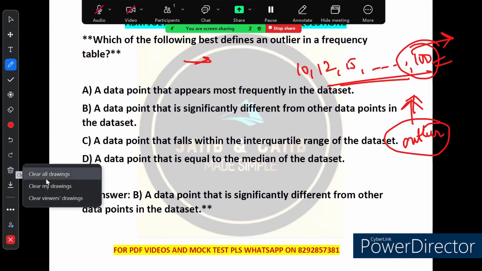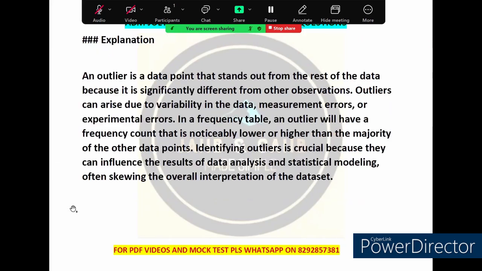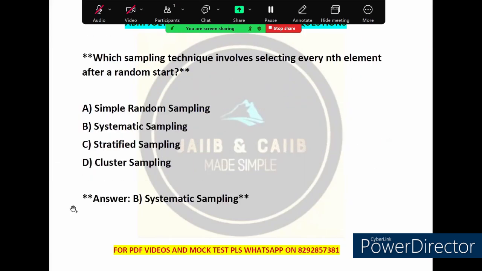Now let's move on to the next question. The next question that we have is regarding which sampling technique involves selecting every nth element from a random start. You can see the four options have been given. So we are going to talk about different sampling techniques. Sampling is how we choose a smaller group from a larger population. We have a larger population and we want to choose a smaller group. This is done via sampling, right? So let's dive into a common exam question about one of these techniques, and there are four options which have been given. Option A is simple random sampling.